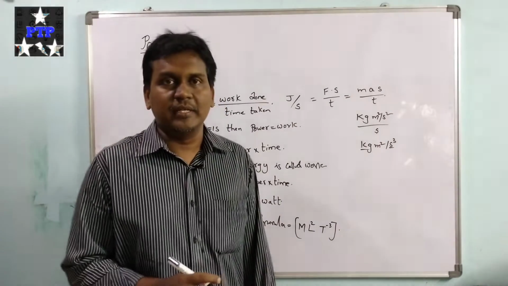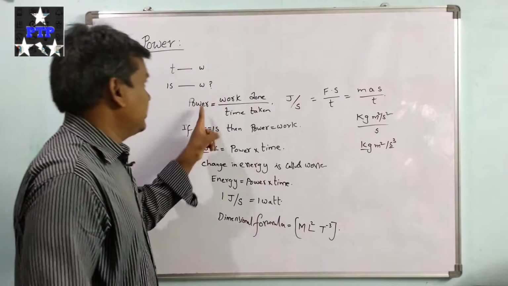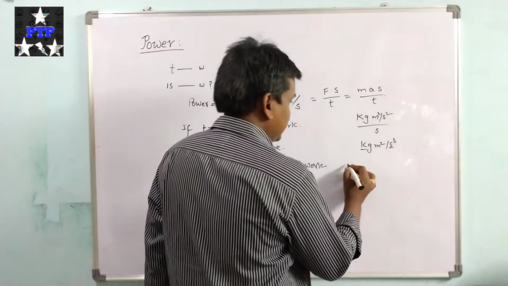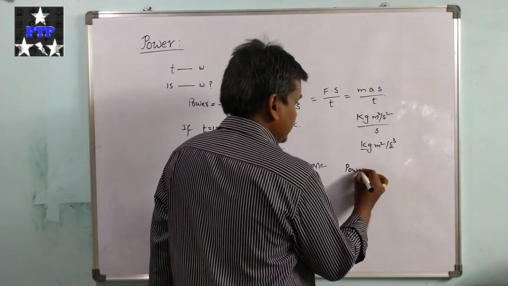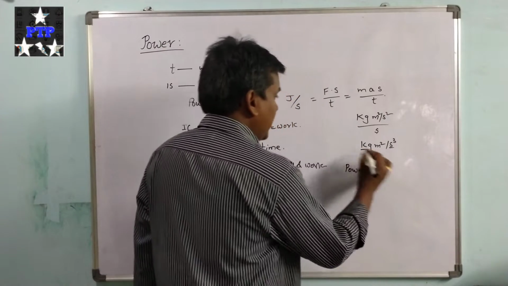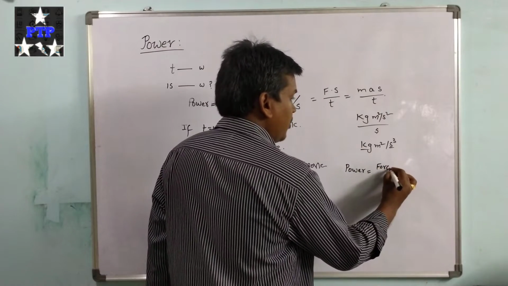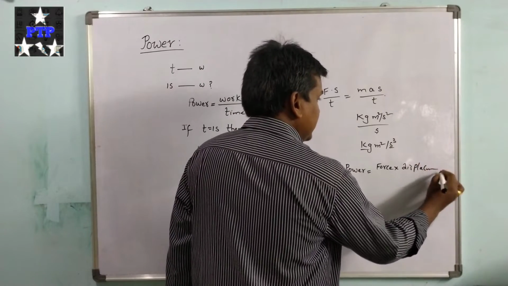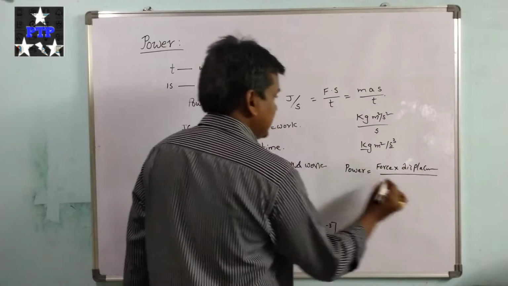and we know that power is a scalar physical quantity. See, power equals work done by time, and work done can be written as force into displacement upon time.